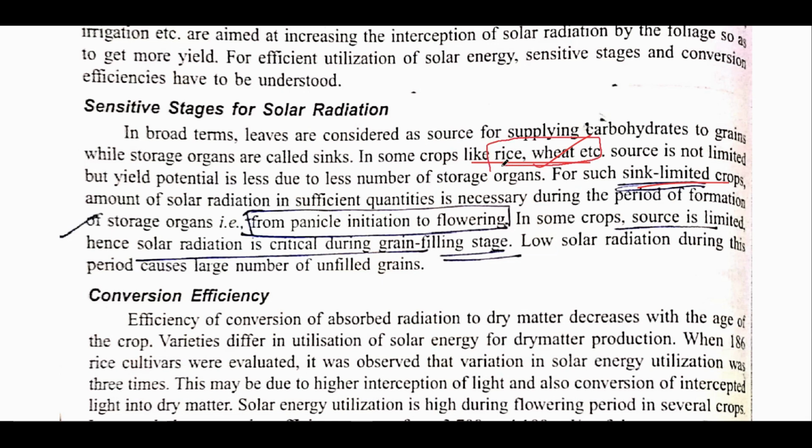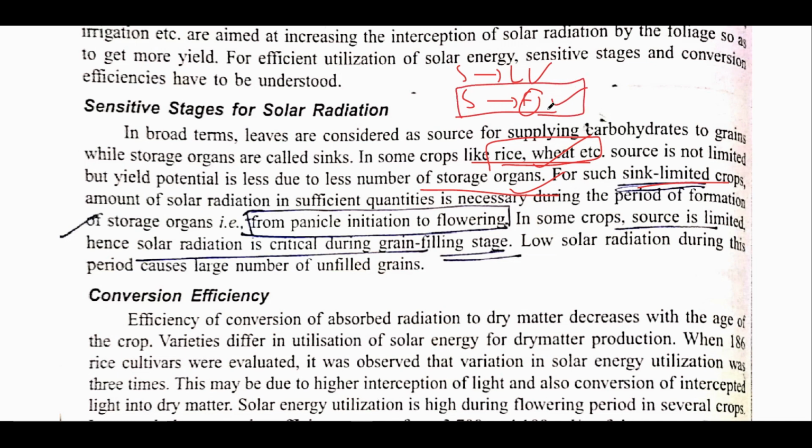So basically the period in which these storage organs are developed would be most sensitive, because the source, that is basically leaves, is unlimited, but the sink, that is fruit and seeds, is really limited. So if moisture stress or any kind of stress is observed during this period of storage sink formation, it would lead to great yield reduction. So this is the most important stage in case of sink limited crops, for example rice and wheat, while vice versa is true for source limited crops.